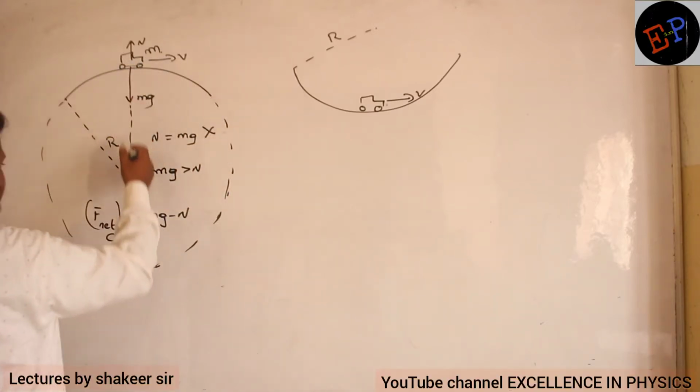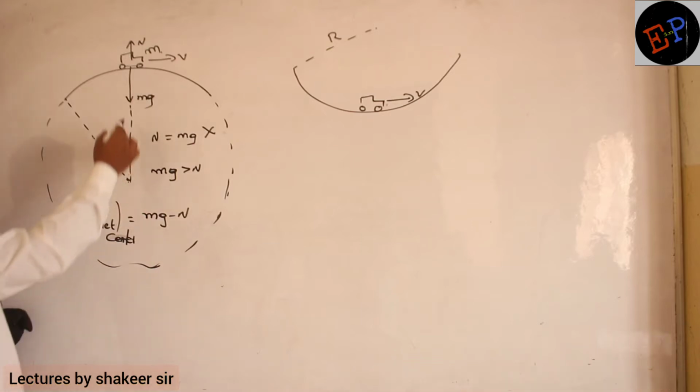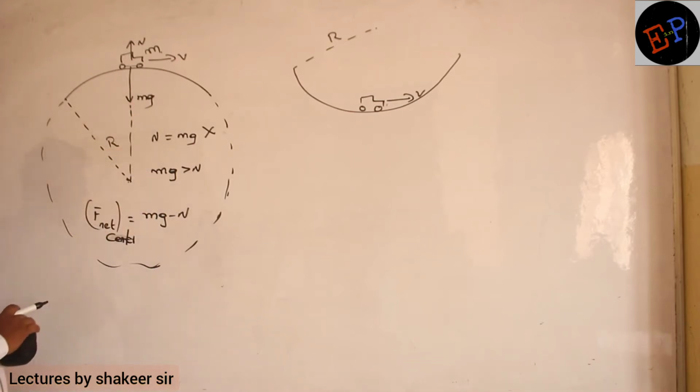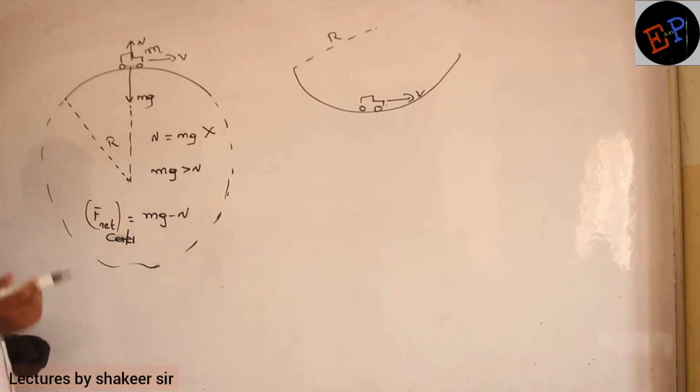So mg is definitely acting towards the center now, but normal reaction is acting in the opposite direction. But for a body to move in a circular path, there should be some net force acting towards the center of the circle. So when compared to normal reaction, mg should definitely be a bigger force.